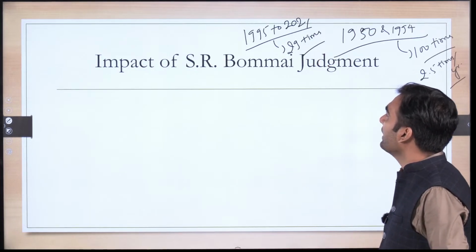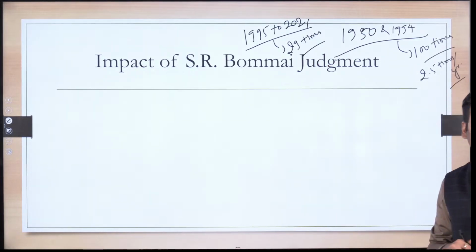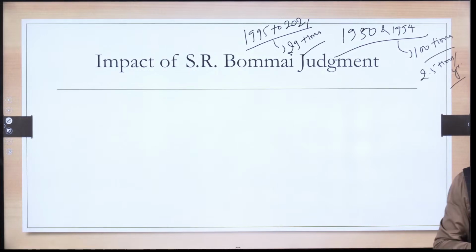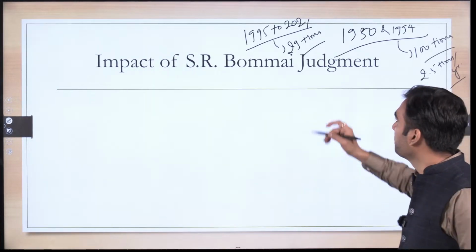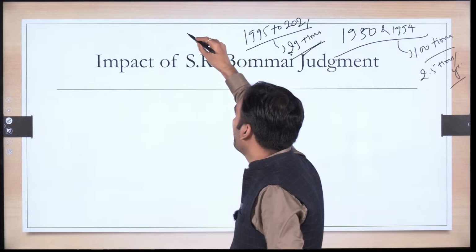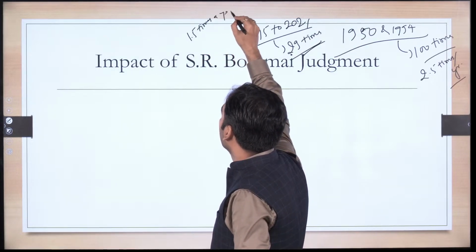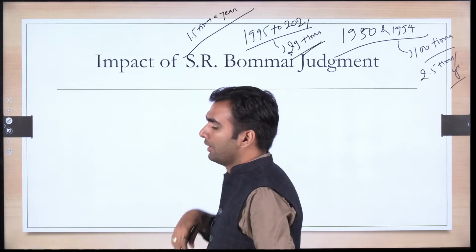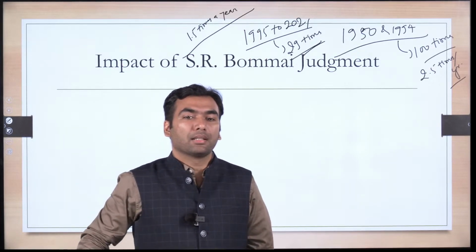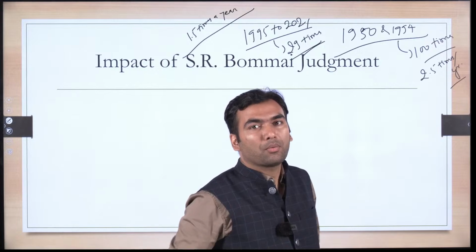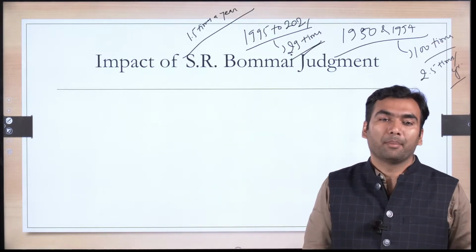So roughly you can say that in these 17 years, it is roughly 1.5 times a year. So you can clearly see that the frequency of imposition of president rule has come down.